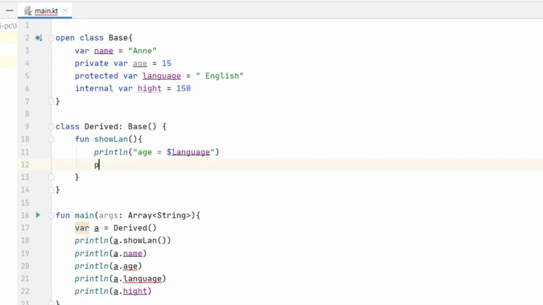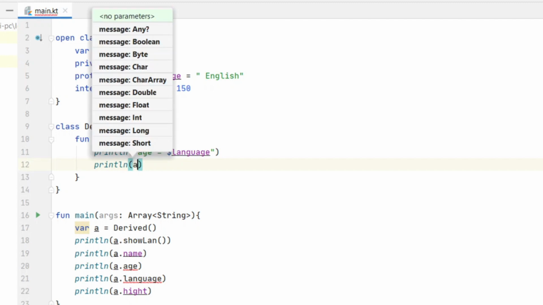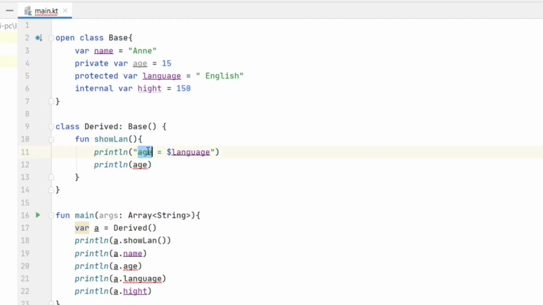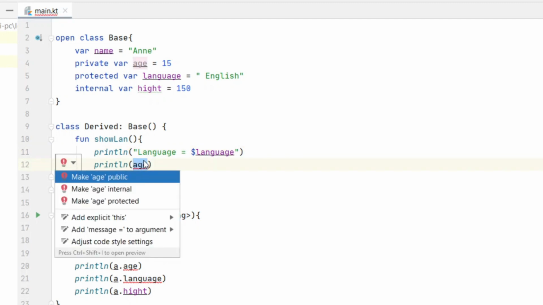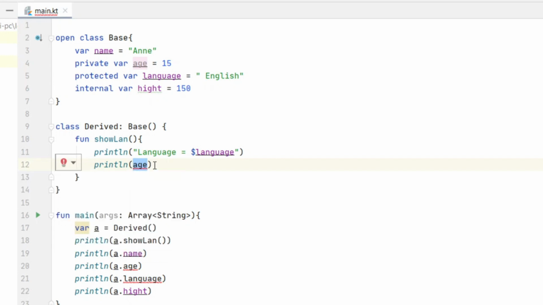println. If I want to print the age, I will get an error. And here it says make age public, or make it internal or protected, so I could access it, but because it's private I cannot access it from the derived class.